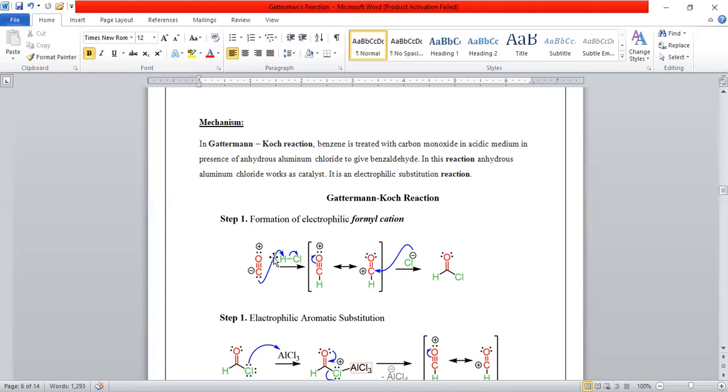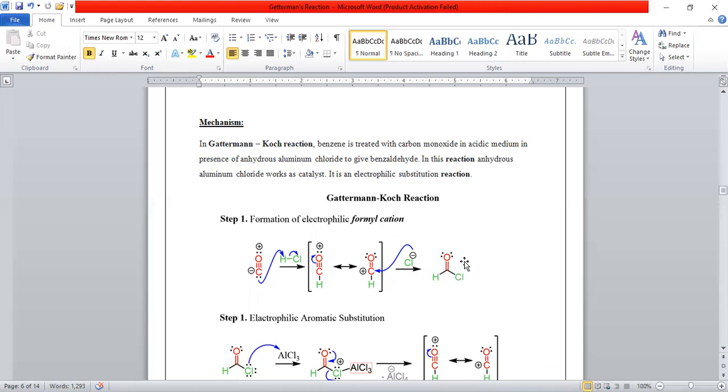And here in this step, when carbon attacks the hydrogen, chlorine departs as the leaving group. Then the chlorine, which carries a negative charge, attacks the carbon, which carries a positive charge, and we get formyl chloride.